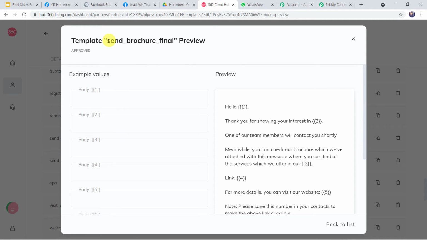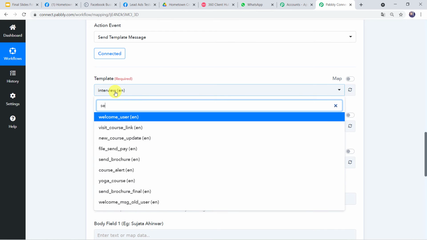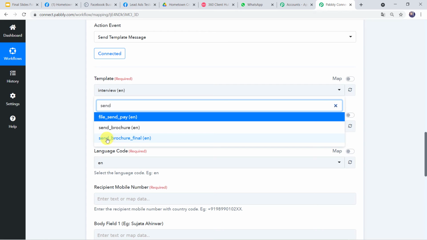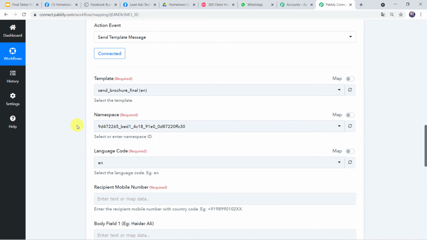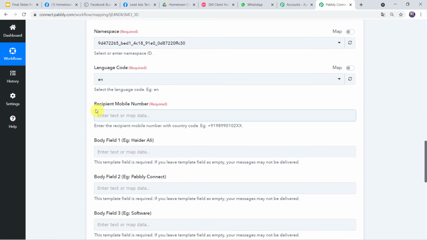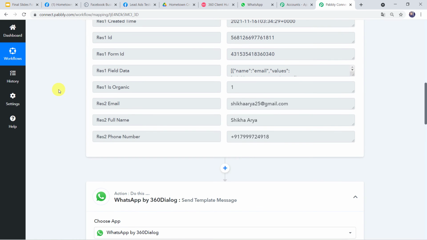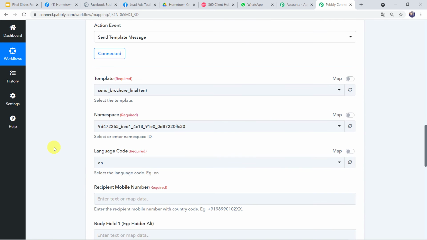So let us select this template, send brochure final, in Pabbly Connect. I'll just find the same template over here, that is send underscore brochure underscore final. Now here we can see the namespace and the language code is automatically captured. So we are not going to change anything over here. Now recipient mobile number. The recipient will be the customer who is going to receive the WhatsApp message. So we have already received the customer details from the Facebook lead ad form over here. So basically we are going to map these details now, this WhatsApp number and this full name.